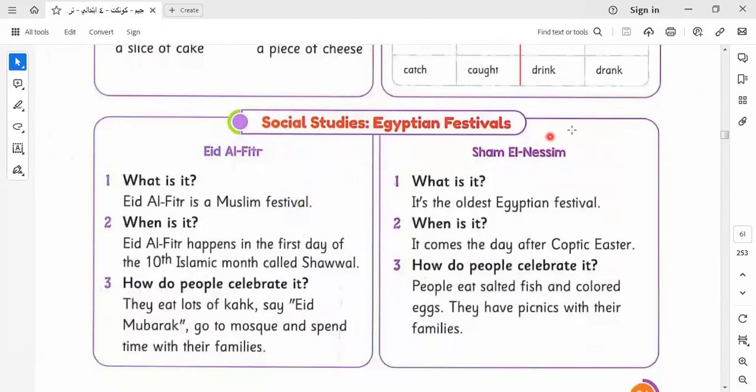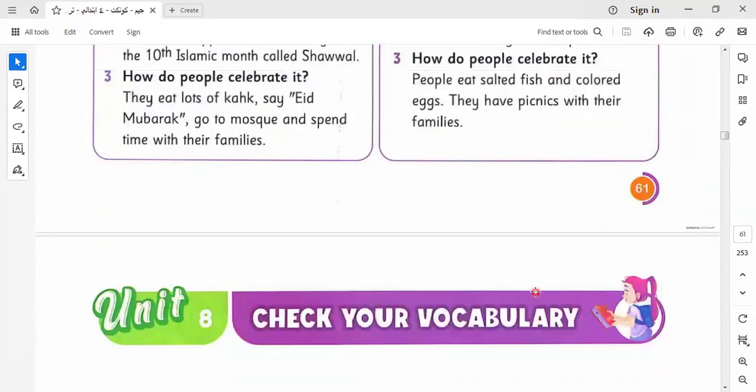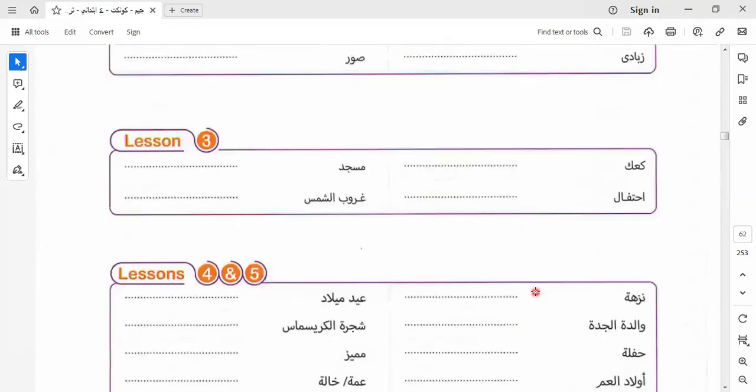Here, in the part of social studies, we talk about Egyptian festivals. We talk about Eid al-Fitr, and we talk about Sham el-Nessim. What is it? Eid al-Fitr is a Muslim festival. It happens on the first day of the 10th Islamic month, Shawwal. They eat lots of kahk and say Eid Mubarak and go to the mosque and spend time with their families. Sham el-Nessim is the oldest Egyptian festival. It comes the day after Coptic Easter. People celebrate it by eating fish and colored eggs, and they have picnics with their families.